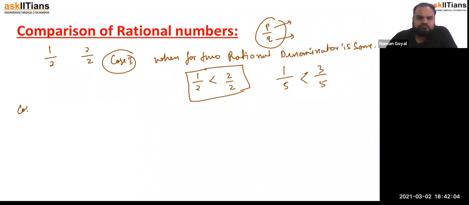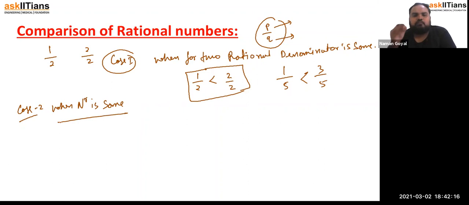Okay, case 2, when the numerator is same. If the numerator is the same, the number which has the larger denominator becomes less.